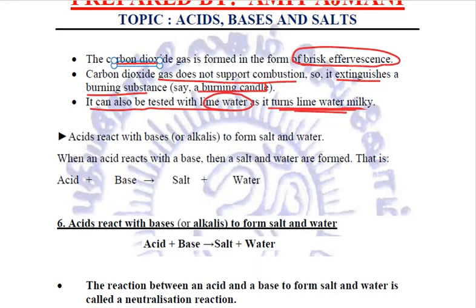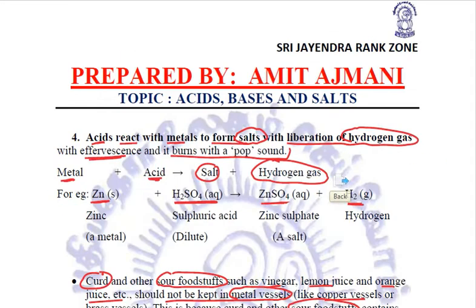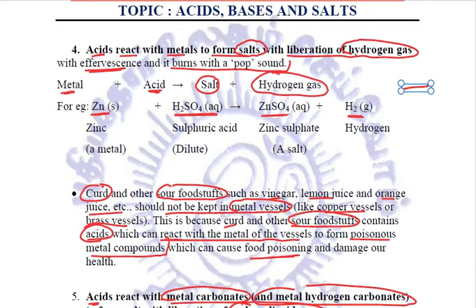Next thing is acids react with bases or alkalis to form salt and water. Whenever an acid reacts with a base, it will always form salt and water. This reaction of acids with bases is also termed as neutralization reaction. Why? Because acids and bases neutralize the effect of each other. We will be studying this in detail when we'll be talking about the bases.